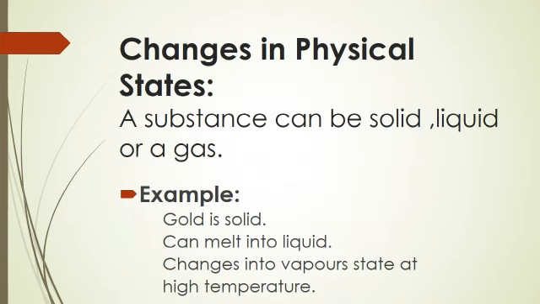Changes in physical states. Students, a substance can be a solid, a liquid, or a gas under some conditions like temperature and pressure. For example, gold is often seen in the solid state. Just like ice, gold can melt into a liquid, and then liquid gold can change into the vapor state at high temperature.